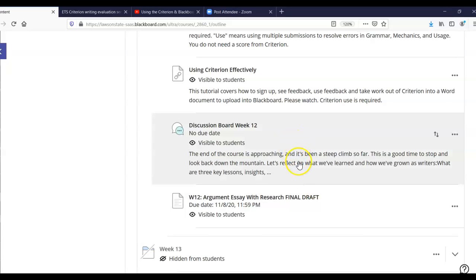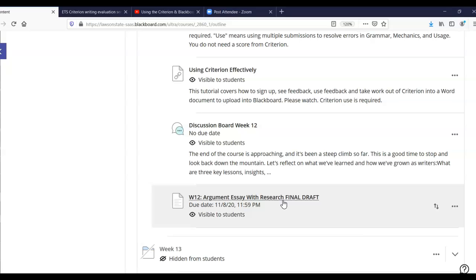There is a discussion board to talk about how it's going. If you have particular issues that are coming up for you about the research essay, you can ask them here, and I'll check in with that discussion board on Friday and try to get you answers to your questions before the weekend. This is the space for the argument essay with research final draft, and we've been working on this one piece at a time since week 10.